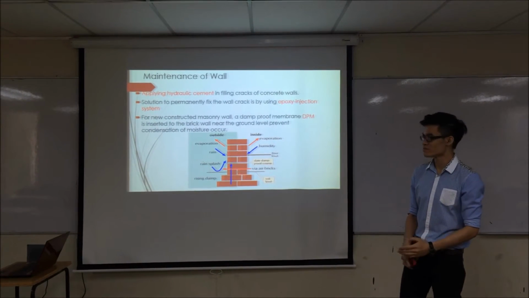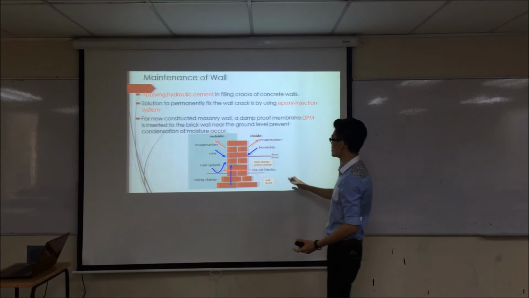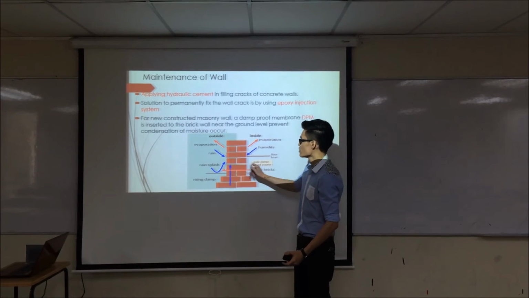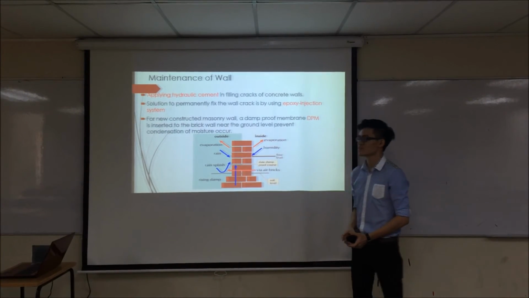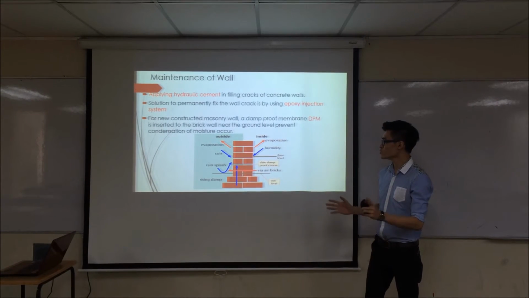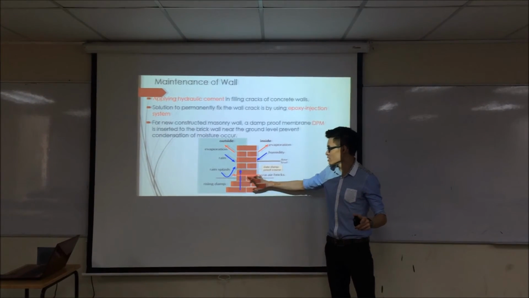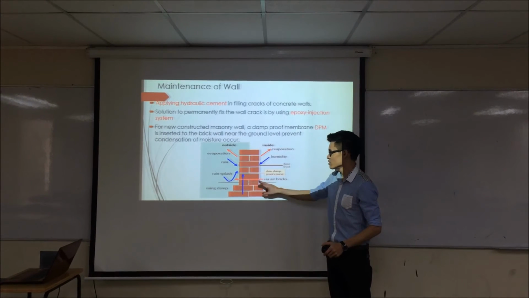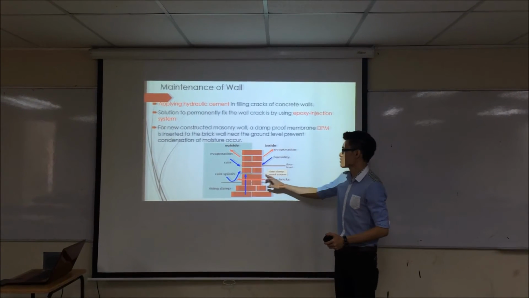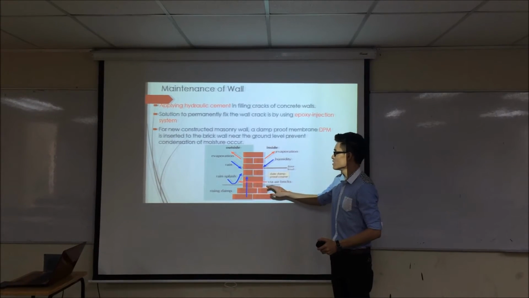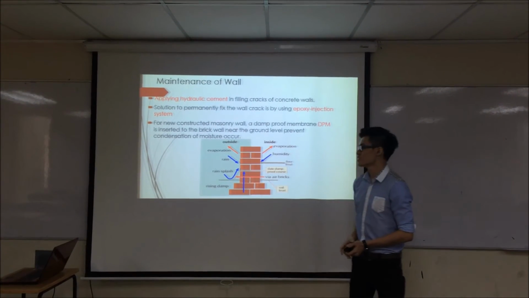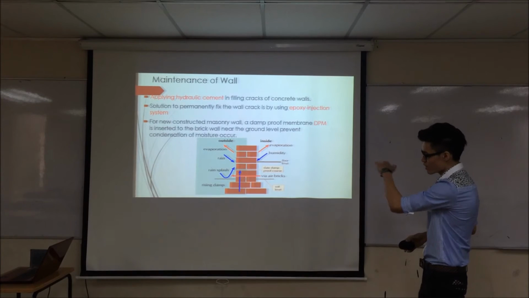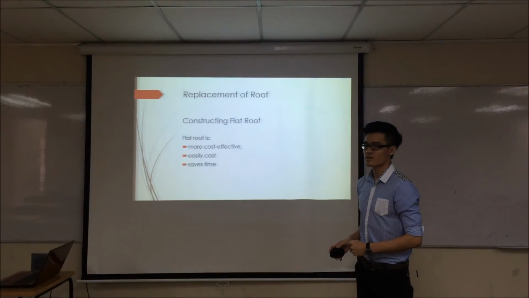For newly constructed masonry walls, a damp-proof membrane is inserted into the brick wall near the ground to prevent condensation of moisture. The reason why we apply the damp-proof membrane in this layer is because during the raining season, the rain will splash to this area. This area's condensation is more serious than the upper layer, so the damp-proof membrane is only applied to the lower layer.